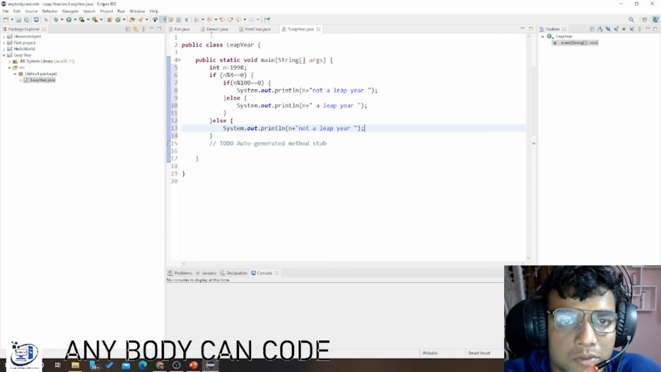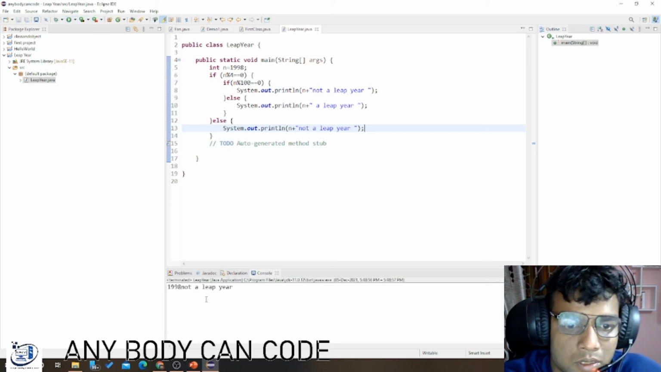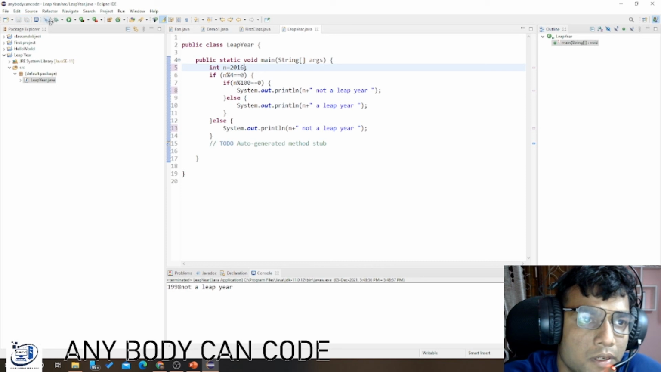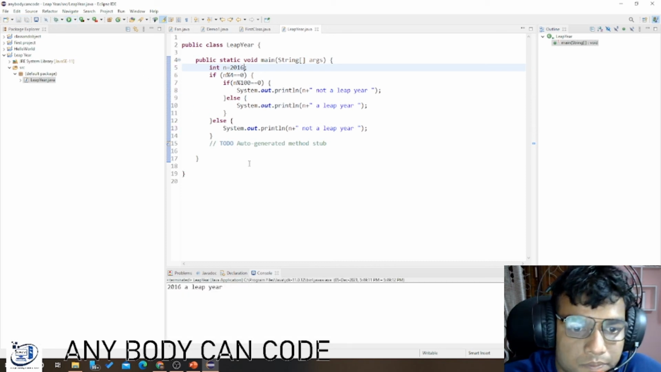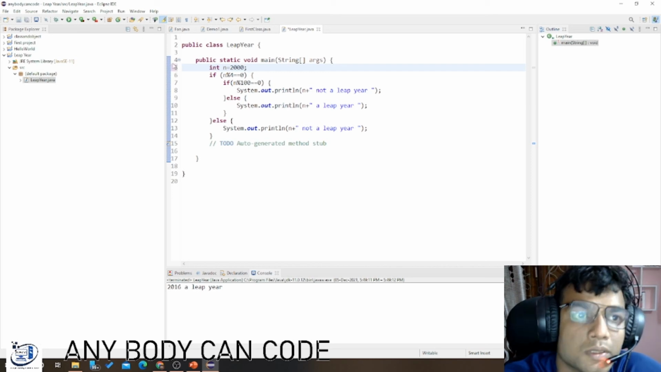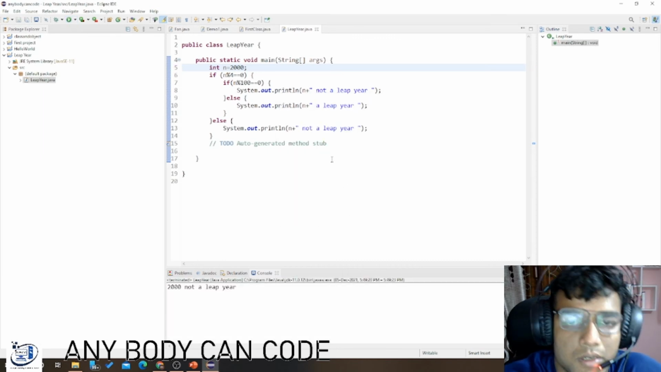In this code we will save and run this. Then 1999 is not a leap year. Great. Let me give an example of a leap year, like 2016, which is a leap year I think. Save it and run it. It is a leap year. Great. Let's check whether 2000 is a leap year or not. 2000 maybe not a leap year. Great, not a leap year.